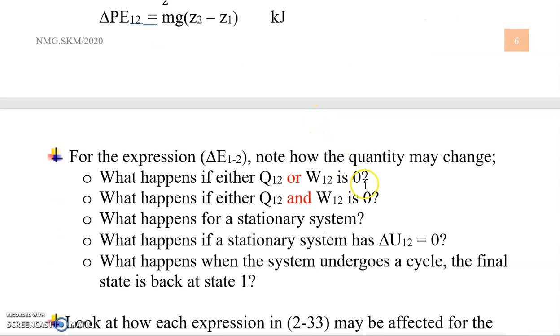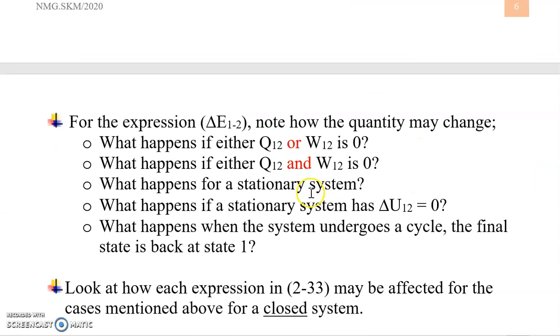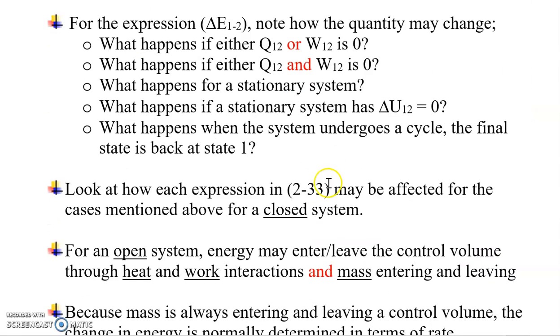What about the delta U? If a stationary system, what happens to the change in internal energy? What happens when the system undergoes a cycle? The final state is back at state 1. So this looks like a simple equation, but I would like you to think about the effect of each of these terms on the delta E from state 1 to state 2, one process, two processes, or even a cycle.